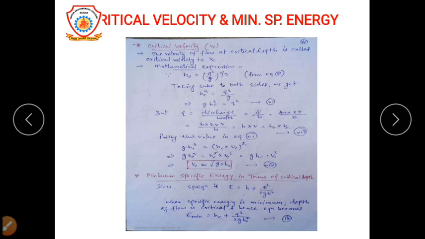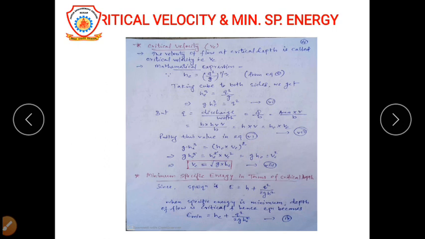Vc is equal to square root of g and yc, where Vc stands for critical velocity, g stands for acceleration due to gravity, and yc stands for critical depth. It means the value of critical velocity will be the square root of the product of g and yc.